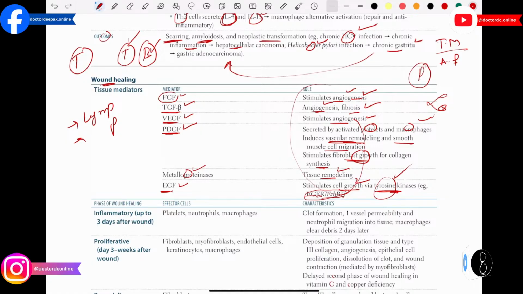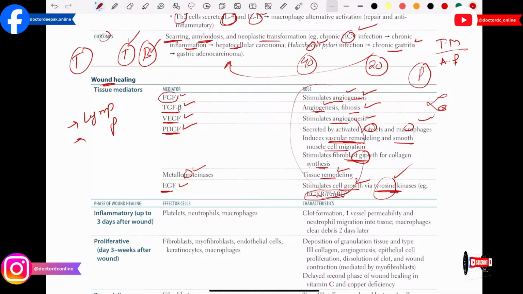Then after that, I want to share one more important thing. Some students ask me, sir, how many questions should we solve daily? If you are a beginner, try to solve 20 questions, and if you have already finished the first pass of UWorld, then try to solve 40 questions each day. Don't solve more than 40 questions in a day.